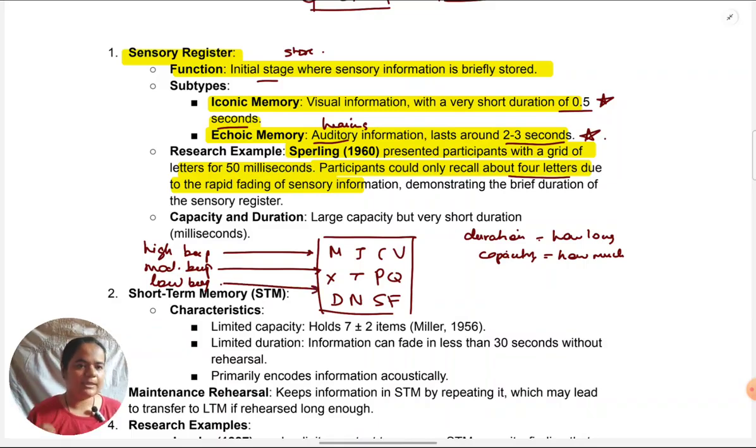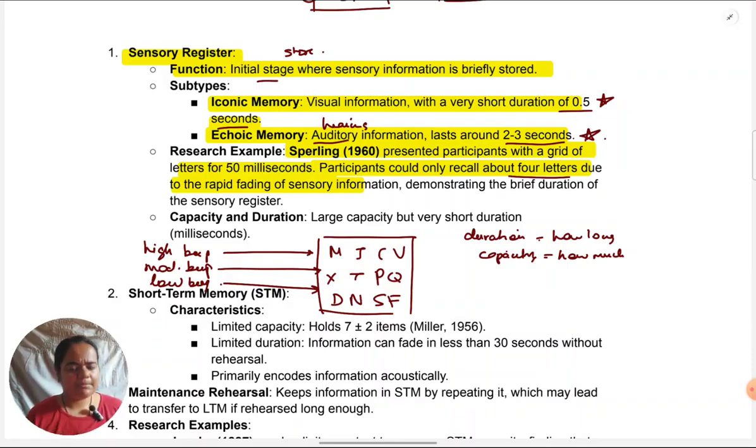So after training in the beeps, then they get to see the flash in the same way that it was shown in the original experiment. Once they are trained on this, the training is over. Then they get to see a flash of a grid of letters for about 50 milliseconds. It goes away. This time, before they start saying which letters they saw, a beep is presented. So as soon as the screen goes away, say a high beep comes. Participants know they have to report the first row. So they say something like MJCV.